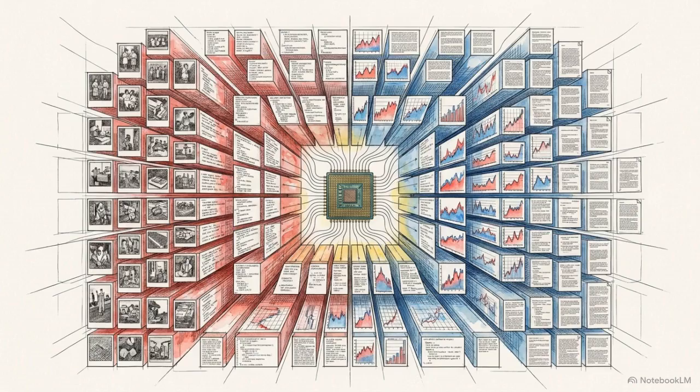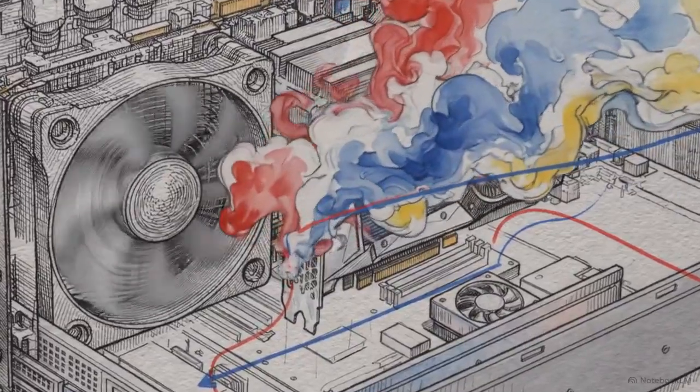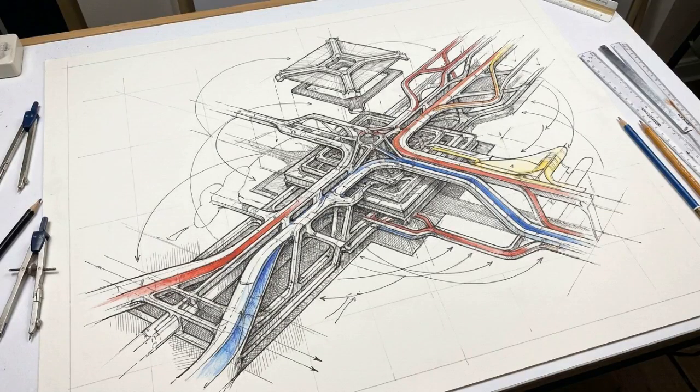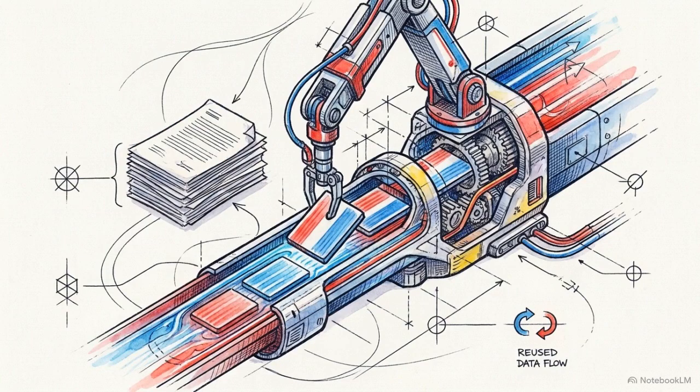Kimi K3 pairs that processing efficiency with a natively multimodal context window capable of ingesting up to 1 million tokens of data at once. Naively processing a sequence of 1 million tokens from scratch for every single query causes immediate computational ruin, completely overwhelming memory bandwidth. To bypass this physical limit, Moonshot implemented architectural changes known as Kimi Delta Attention, or KDA, and attention residuals. KDA utilizes pre-fill caching. Instead of reprocessing long, repeated instructions or massive documents with every new turn in a conversation, the model stores and injects the previously processed representations.